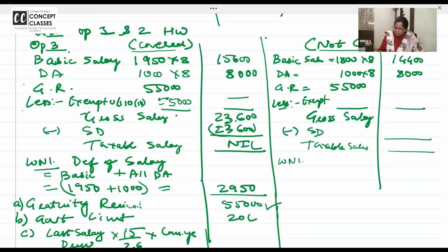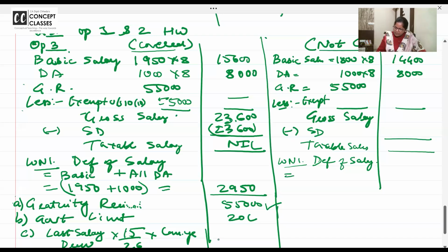Next, working note 1, definition of salary. First, I want all of you to recollect with me. Look here at the screen. If they are covered, the definition is basic and all DA. If they are not covered, the definition is basic, DA in terms of retirement, and commission. Commission is not there in this question, so directly we will take DA.